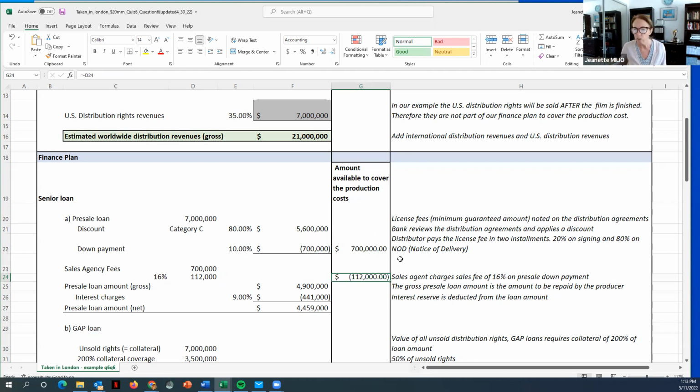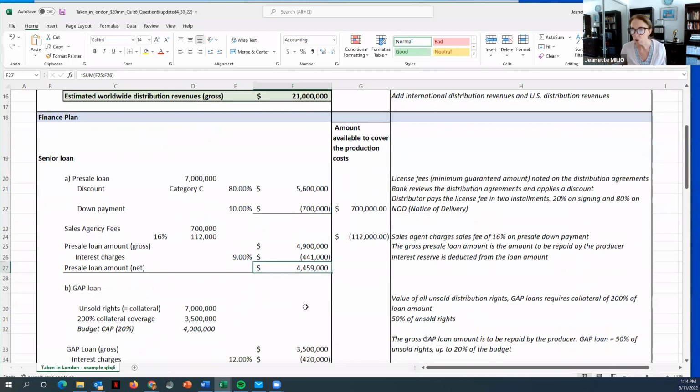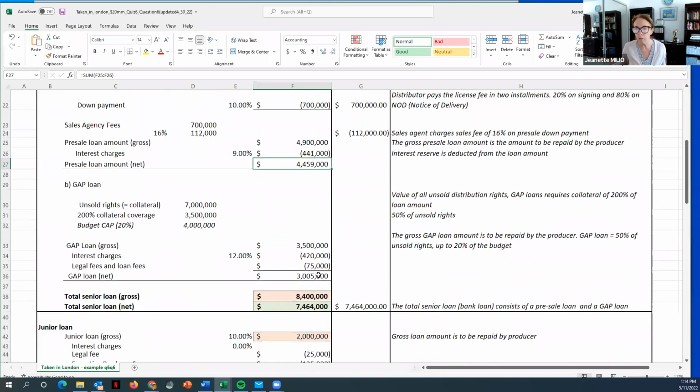Okay, great. So now let's go back to our bank loan. We got the 5,900,000 as a pre-sale loan. The bank is going to charge us 9% of that, which is 441,000. So the pre-sale loan amount net in this case is 4,459,000.